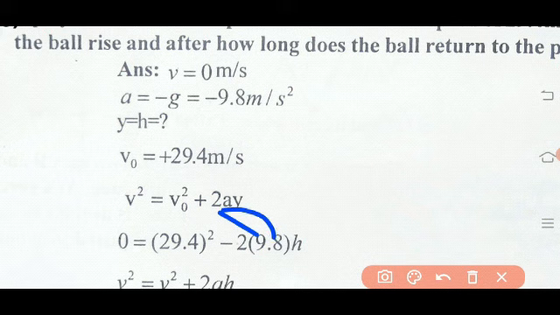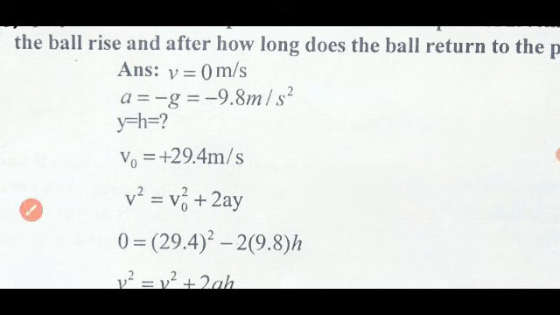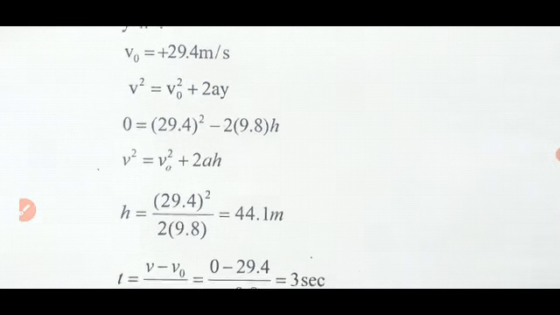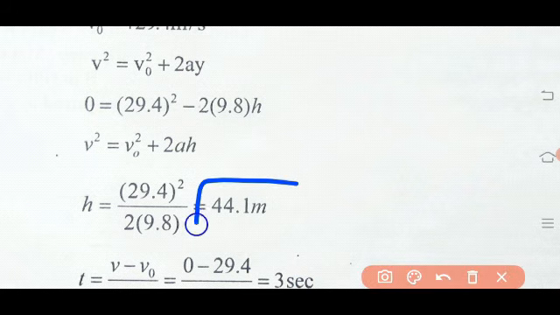Then what is the acceleration? That is minus 9.8, so we have substituted the negative symbol here. We need to find y. y is nothing but the height h. So when you solve this equation, you will get 44.1 meter.